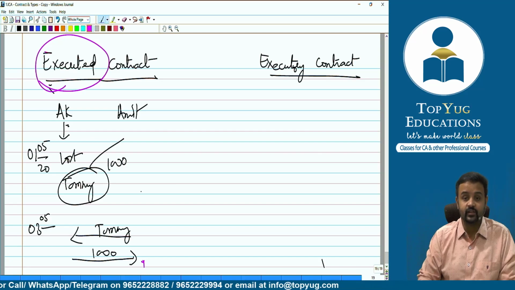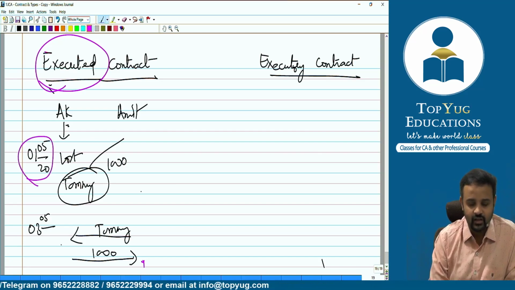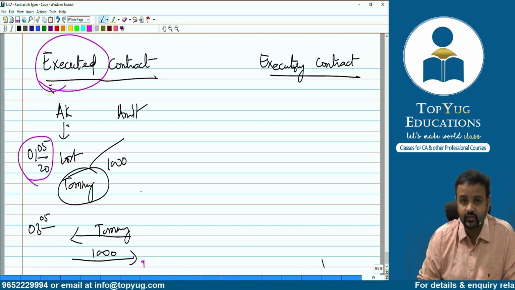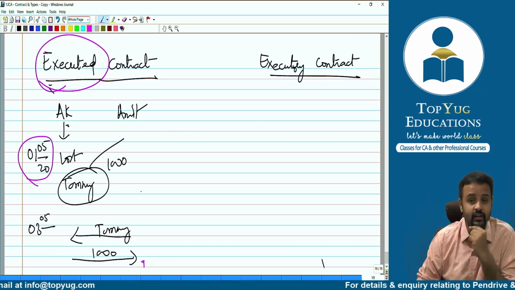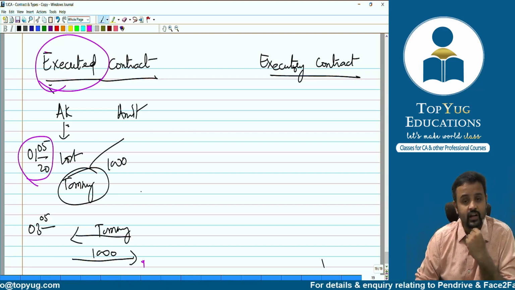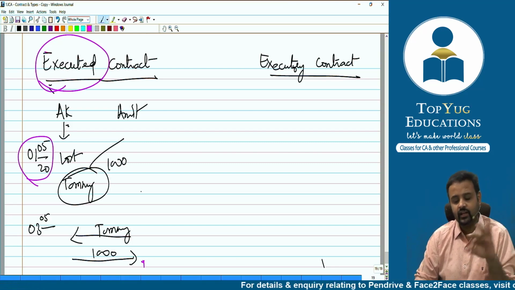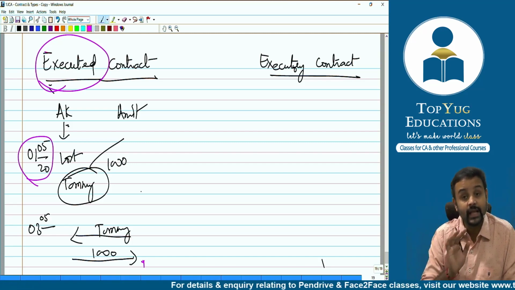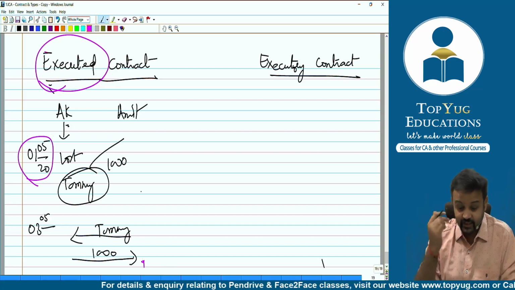That's where it is called an executed contract, right? The contract was created on 1st of May, on which day Akanksha lost Tommy Choo Choo and called up Amit, and Amit agreed to get that Tommy Choo Choo because Akanksha said, I will give you rupees 1000 for it. And on 3rd of May he could get it, and Akanksha also paid 1000. So on 3rd of May, this contract becomes an executed contract. Okay, sir. Now what is an executory contract?